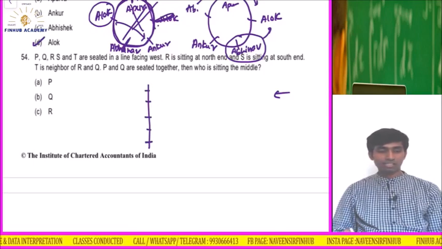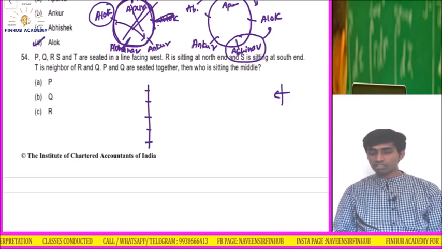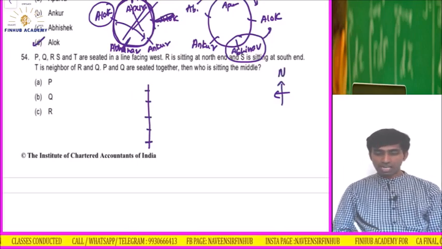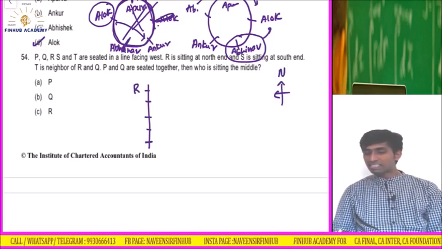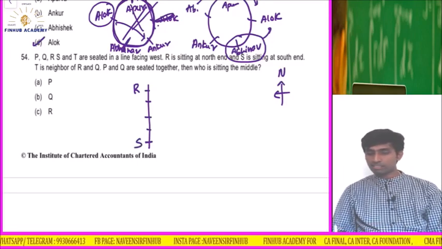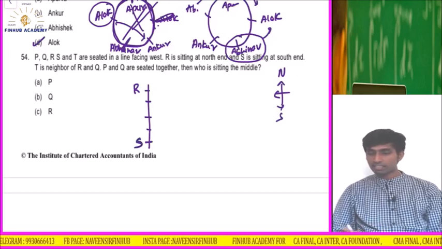R is sitting at the north end. Means where R will sit. North is what? North is this direction. Okay, so R is sitting here. One more time, it is easy. And S is sitting to the south end. South end means this is south. So S is sitting here.